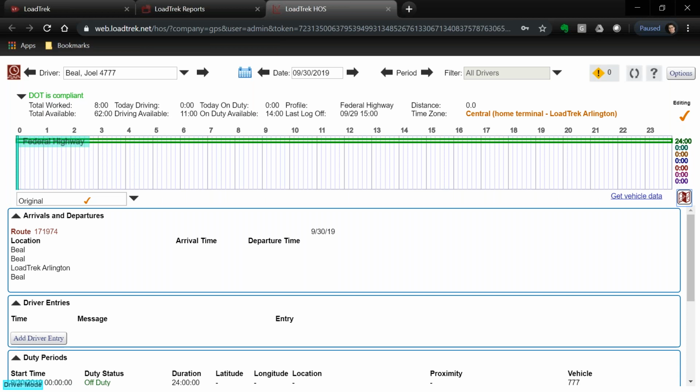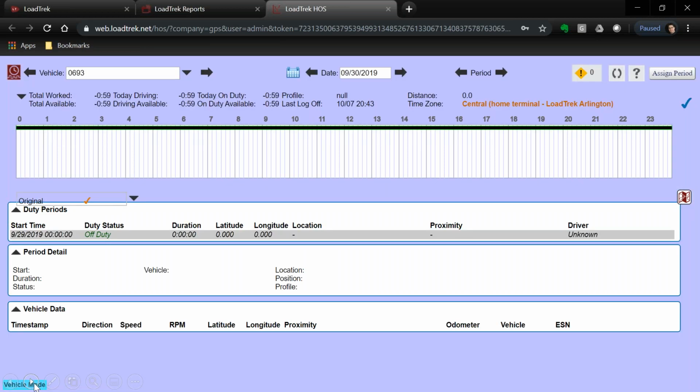So the first way to assign time and distance to a driver is to do it from the driver's log to that driver. But there's a second mode that I'm going to show you right now, and that's called the vehicle mode. Look down here in the bottom left-hand corner. It shows driver mode, but when I click vehicle mode, it allows the assignment of unassigned duty periods from the perspective of the vehicle. So we did it from the perspective of the driver. Now, let's click here and do it from the perspective of the vehicle.